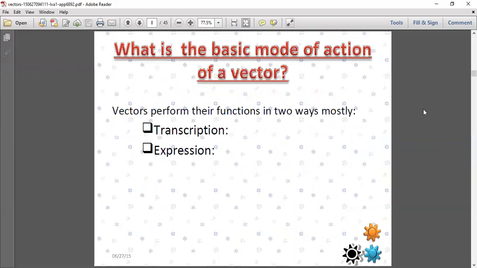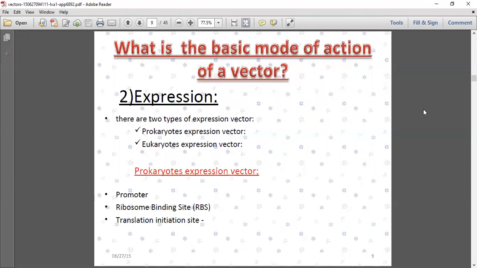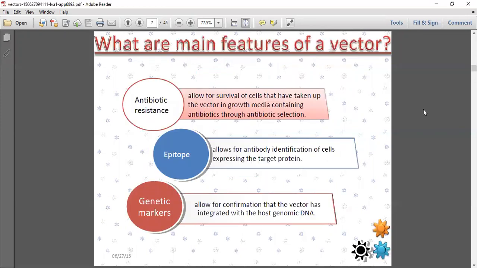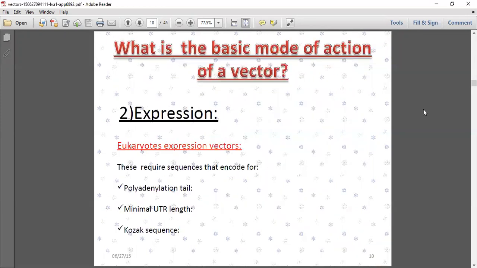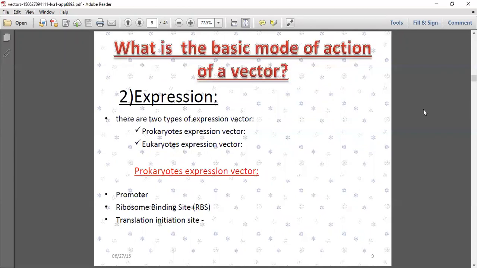Vectors perform their functions in two ways, mostly transcription and expression. Transcription you know very well. The next, moving to the expression. For expression, there are two types of expression vector: prokaryotic and eukaryotic. Prokaryotic expression vectors have a promoter, then ribosome binding sites, then translation initiation site.